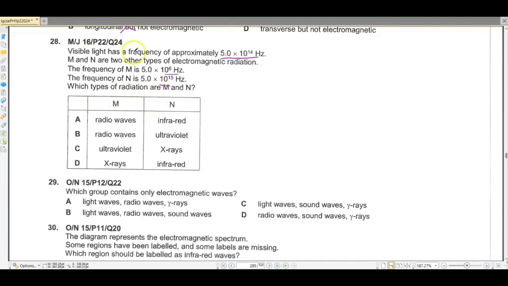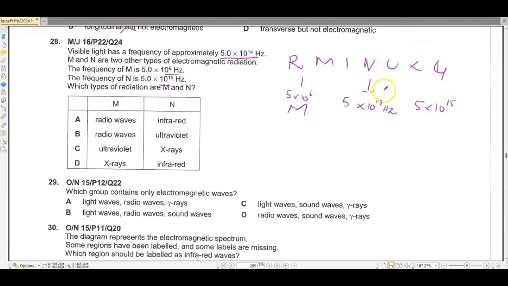Now they've told us the frequency of the visible light. So we are going to write the spectrum down. Raging Martians invaded Venus using X-ray guns. Okay? So the frequency of visible one is 5 into 10 raised to the power 14 hertz. And M is 5 into 10 raised to the power 6. So it would be somewhere over here now. And the other one, this is M. And the frequency of N is 5 into 10 raised to the power 15.